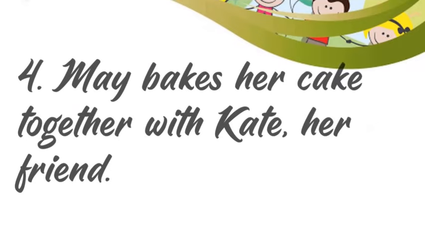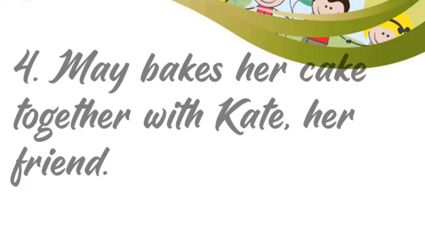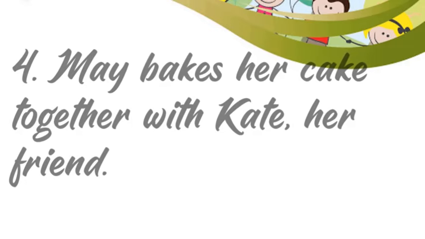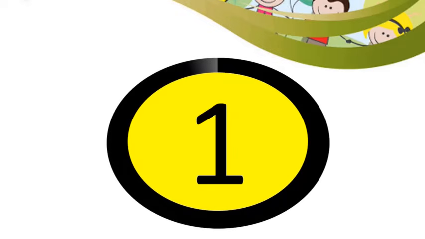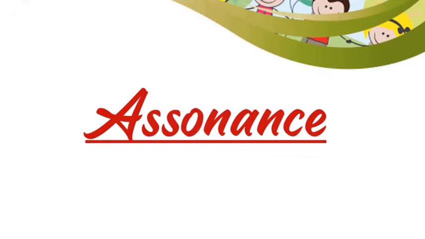Number 4. May bakes her cake together with Kate, her friend. The answer is assonance, because there is a repetition of vowel sound, which is A.